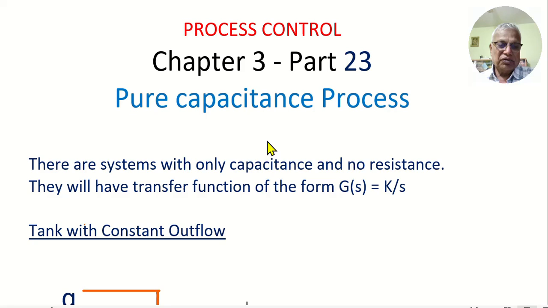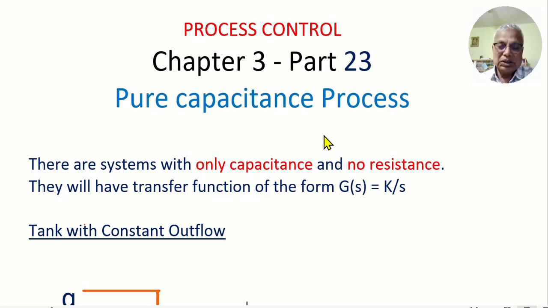We have discussed earlier that a first order system arises because of the presence of capacitance and resistance. That is both capacitance and resistance together. If I have a system which has both capacitance as well as resistance, that leads to a first order lag. But there are certain systems which have only capacitance, pure capacitance, and no resistance.